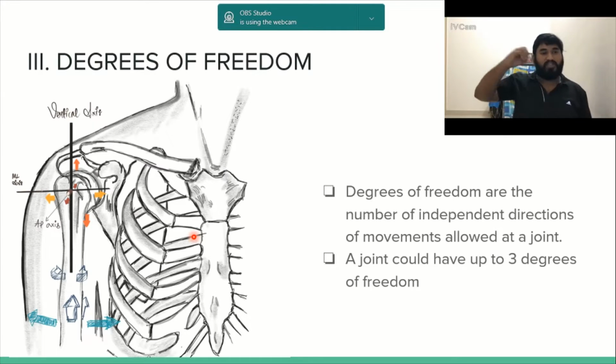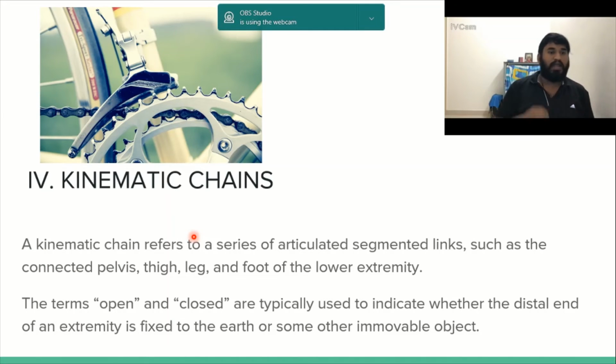So every joint has different degrees of freedom, right? It is very important for us to remember that. Next, we are going to talk about kinematic chains. And as I told you, it is very important for us to learn this concept, because this is the basis of which exercises are prescribed.